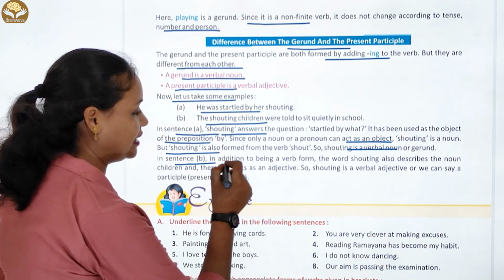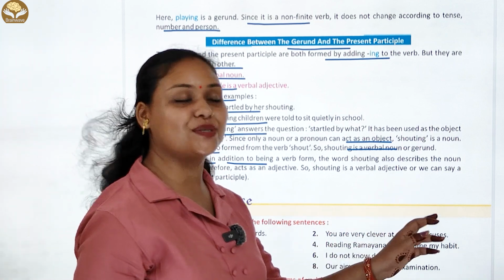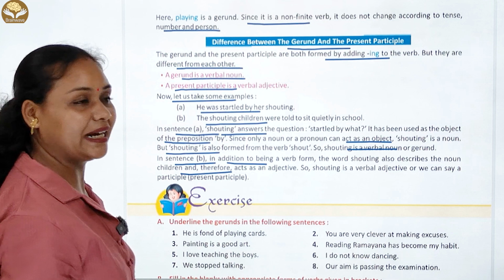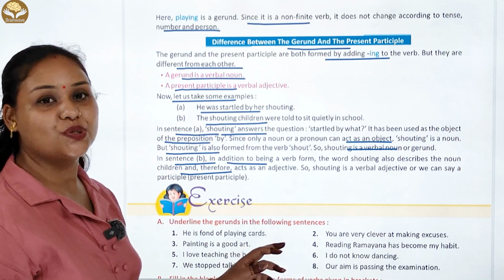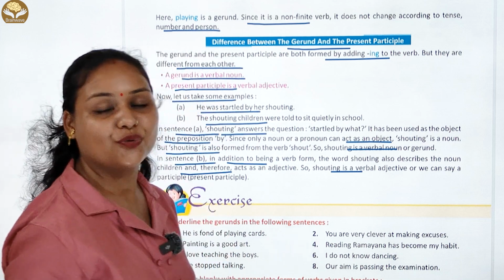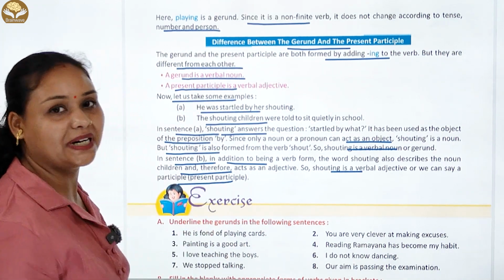Next, sentence B. In addition to being a verb form, the word shouting also describes the noun children and therefore acts as an adjective. So, shouting is a verbal adjective, or we can say a participle, present participle.